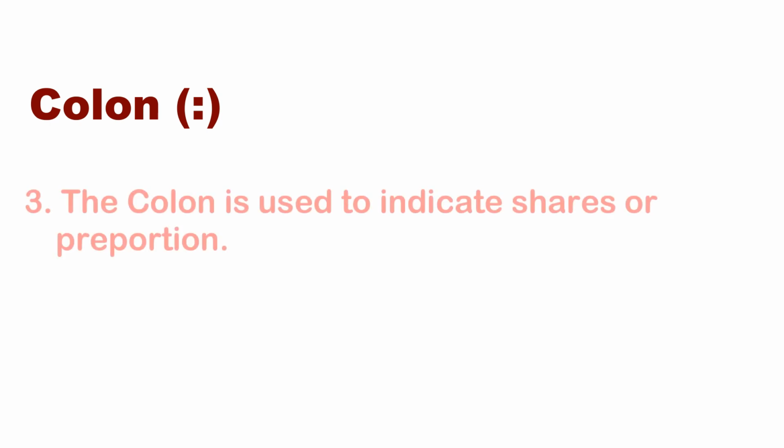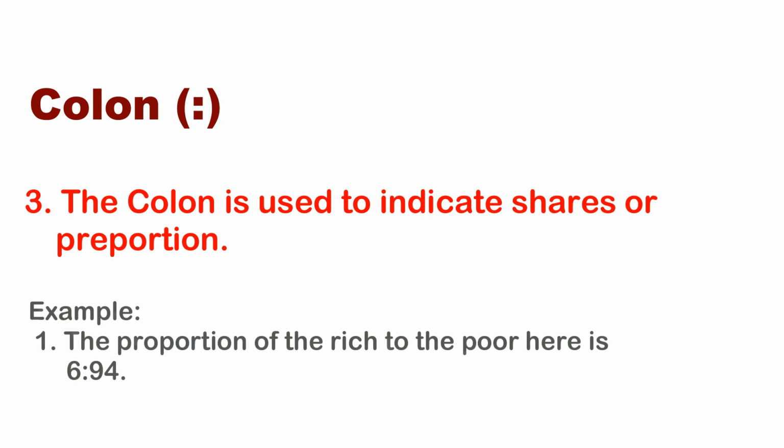So there are so many uses of colon. The colon is used to indicate proportions as well. For example, the proportion of the rich to the poor here is 6:9. Then you have to use the colon here.